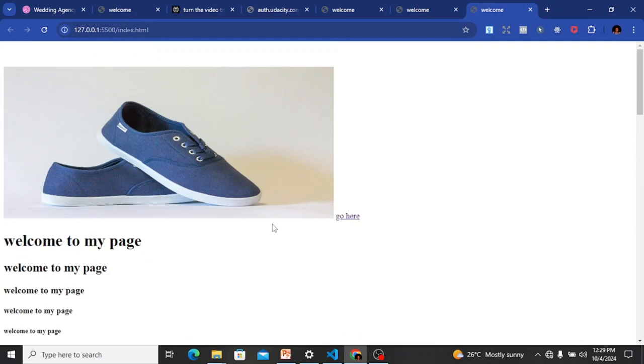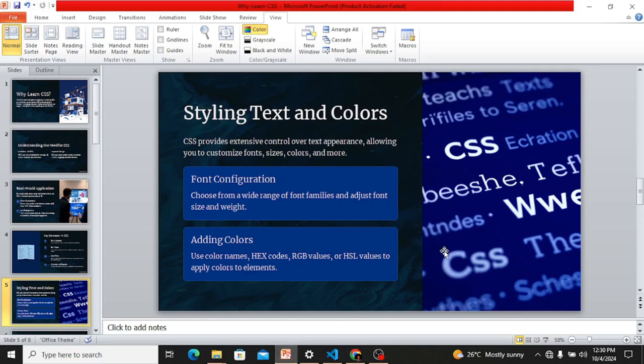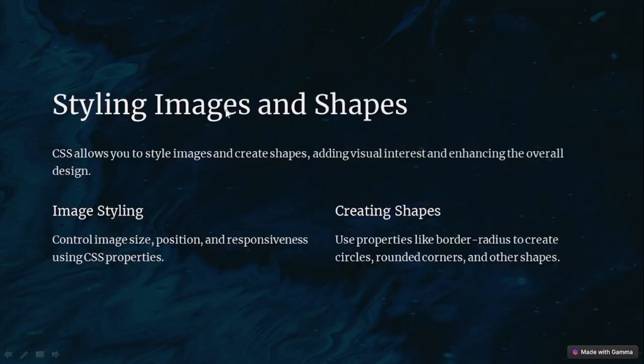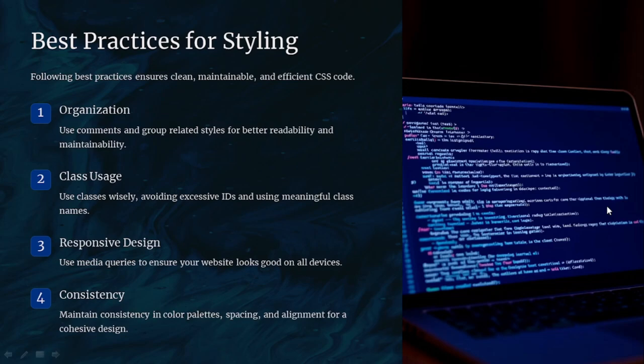Now with CSS we can also create shapes. You can create shapes using properties like border radius for circles and rounded corners. We can do a whole lot using CSS, right? We can do font configuration. We can add colors to our web page. We can style images and shapes on our web page, and we can also organize our web page.